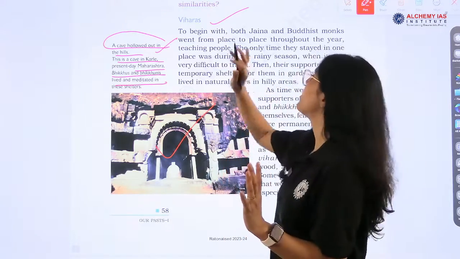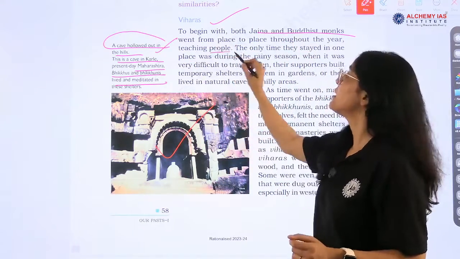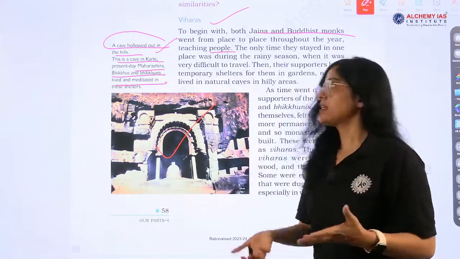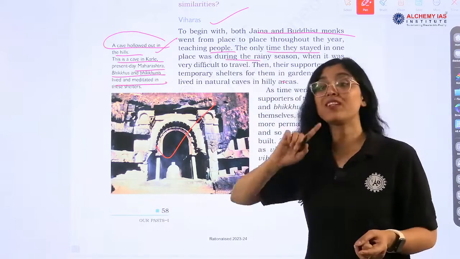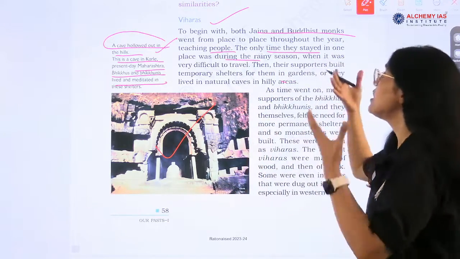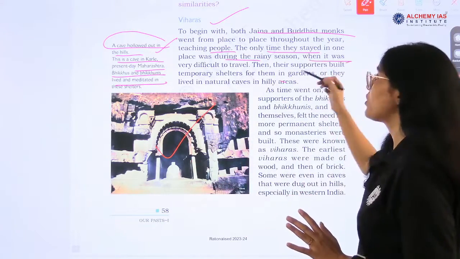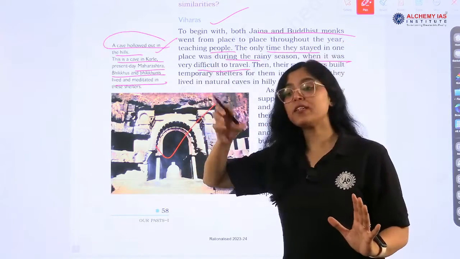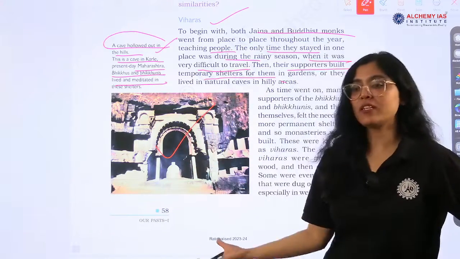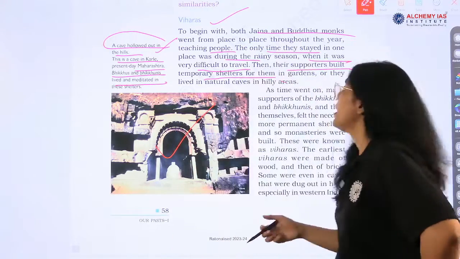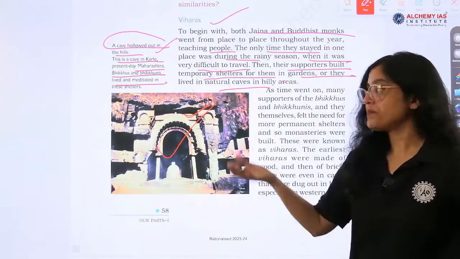Okay. Now, to begin with, both Jaina and Buddhist monks went from place to place teaching people. This was their responsibility, right? Now, the only time they stayed in one place was during the rainy season, because they could not take this travel in the rainy season, when it was very difficult, right? Then their supporters built temporary shelters which were called viharas, in gardens, or they lived in natural caves. So this is an example of a cave.